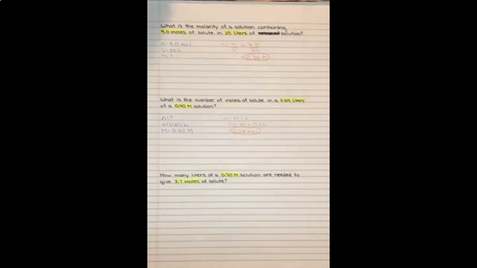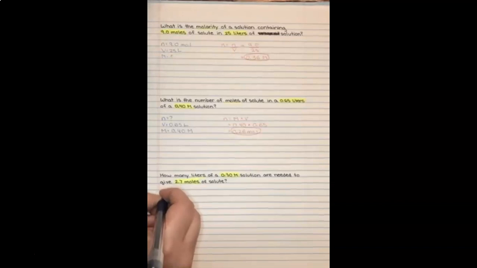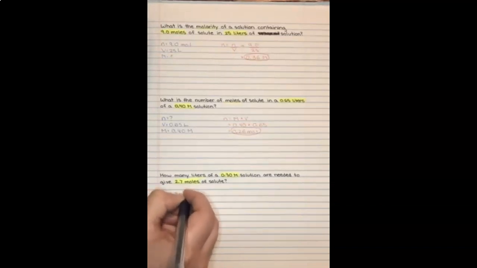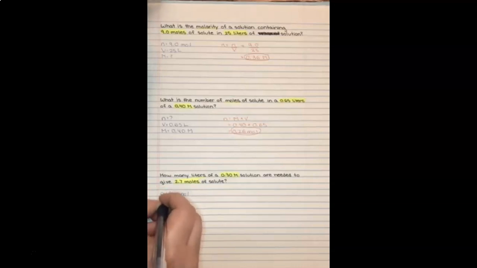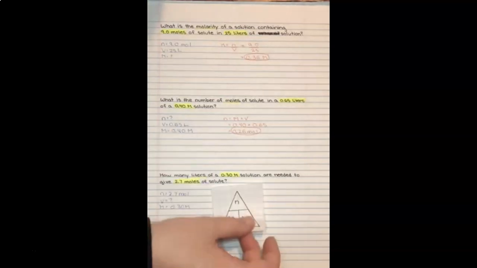So let's go ahead and list out all our variables. We know our moles equals the 2.7 moles. Our volume, we don't know this time. We need to find our volume, so it's a question mark. And our molarity is 0.30 M.